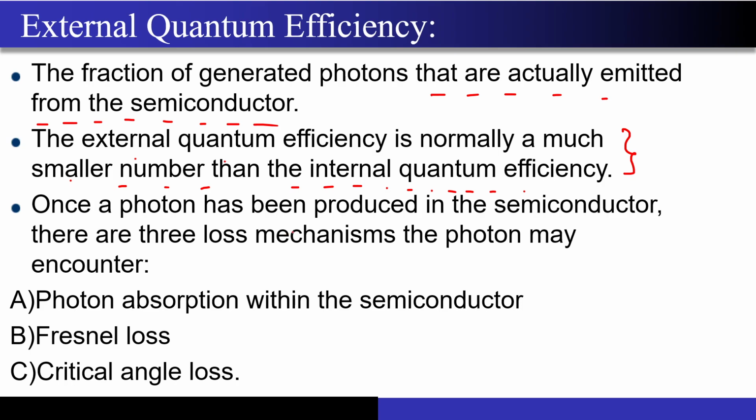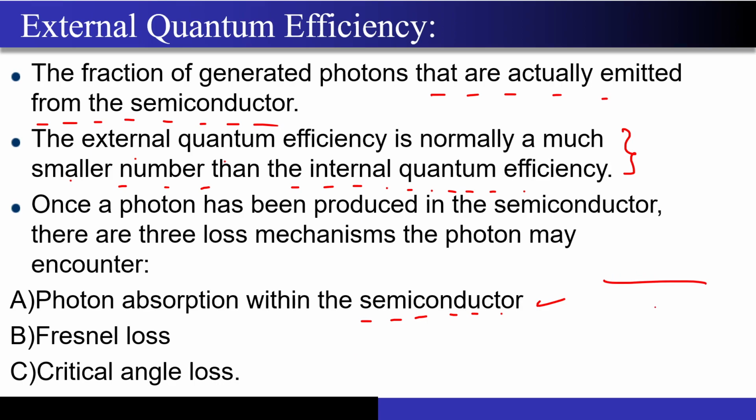Correct. Now the next statement is what are the losses, what are the causes of having a lower external quantum efficiency, that is who is causing the photons to not get emitted out of the LED structure, right? So now one of the reasons is, if the photons are being generated, since they have to travel to the surface first, right, to get emitted out of the LED material. If that length is higher, correct, then those photons which are actually generated can get reabsorbed in the semiconductor material itself, correct, they can get reabsorbed in the semiconductor material itself.